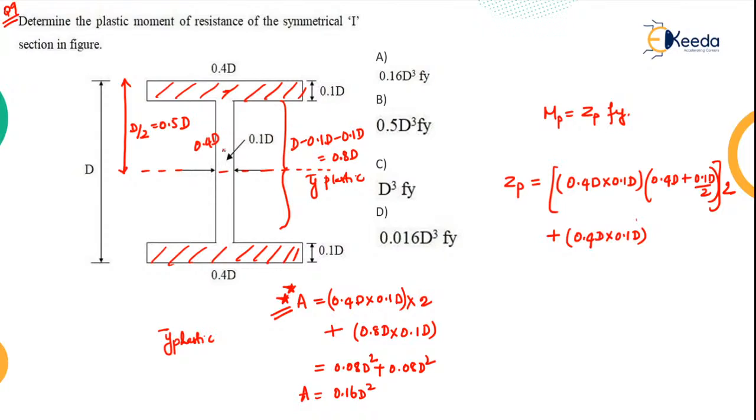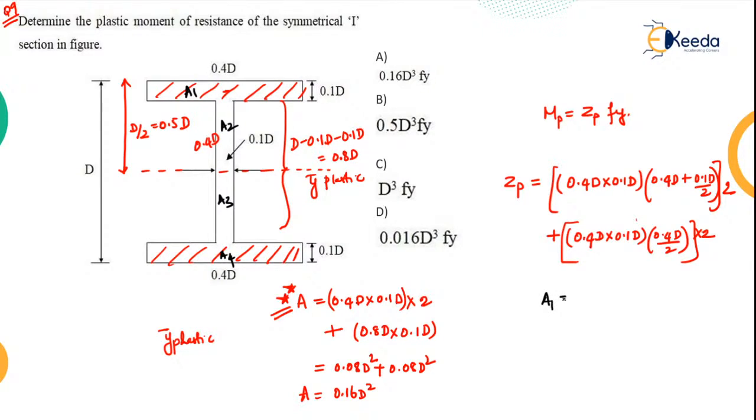That is the area, into this y bar. So y bar will be 0.4 d by 2. Again this should also be multiplied by 2. Why? Because you have top area, you have bottom area. Or for simpler understanding, call this A1, this A2, this A3, and this A4.